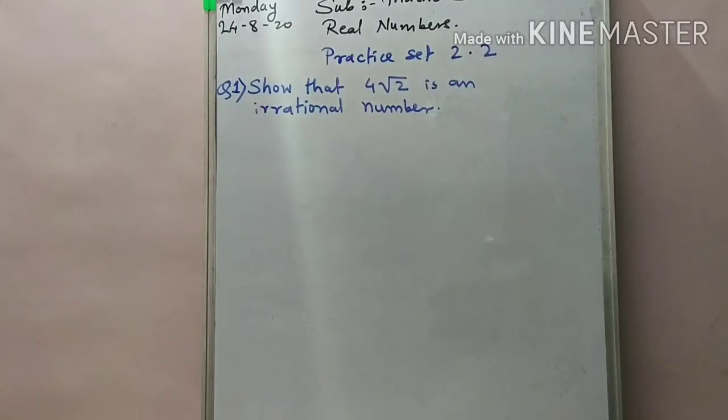So here that first question is, show that the number 4 root 2 is an irrational number. So it is also same as we studied in that one example on page number 22. Here also we use that indirect method. So in indirect method, what we assume that the given number 4 root 2 is not an irrational number, and it means it is a rational number.